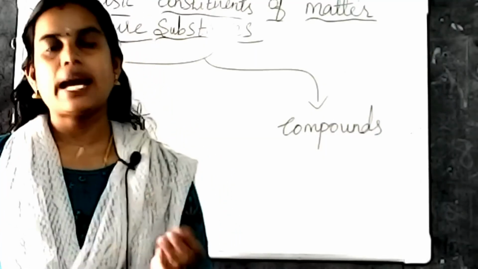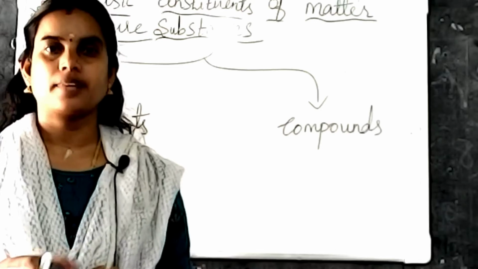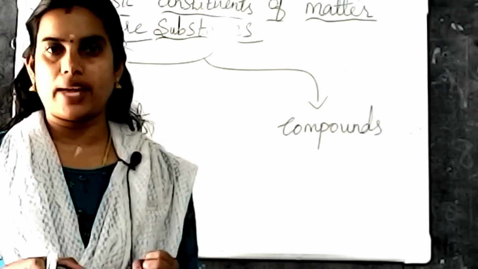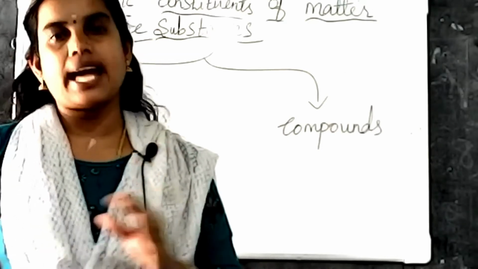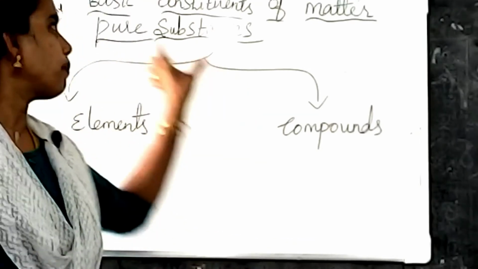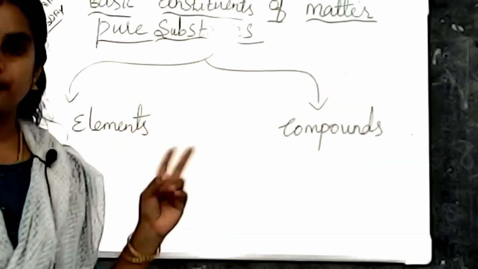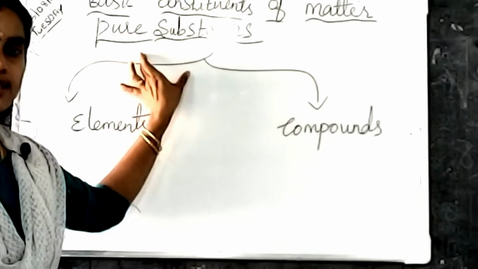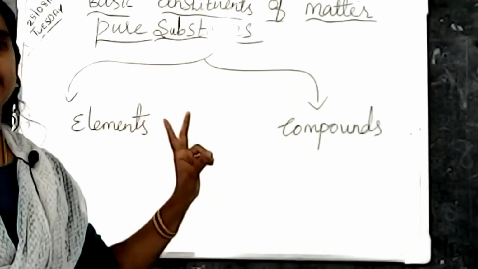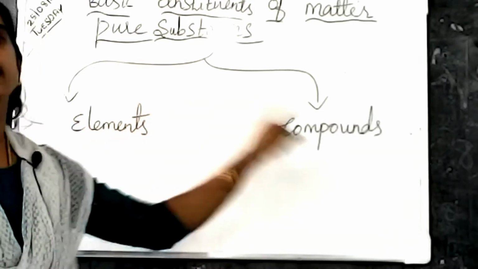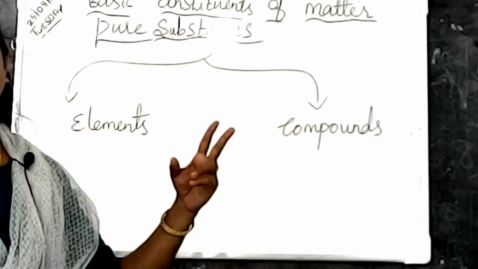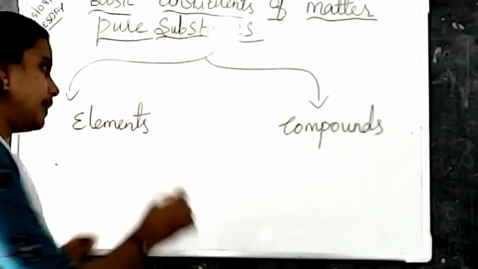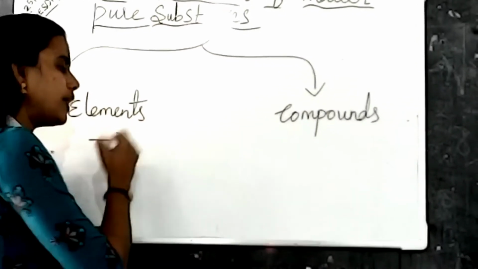Now what happens to this sugar in this activity? After heating, the sugar is converted into carbon, that black colored residue. From this activity, we can understand that pure substances are classified into two categories. Listen carefully: pure substances are classified into elements and compounds. First of all, we have to know the definition of elements.